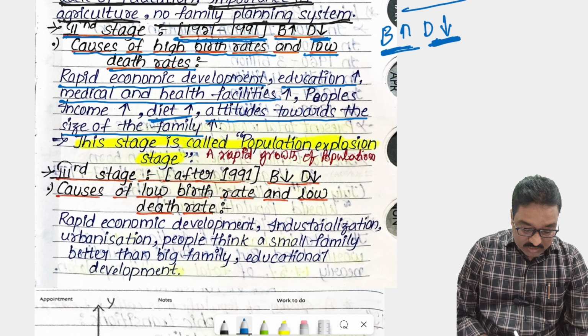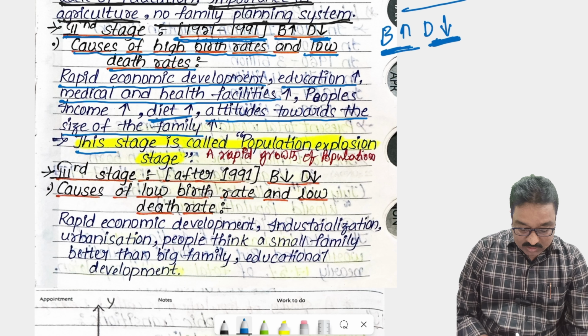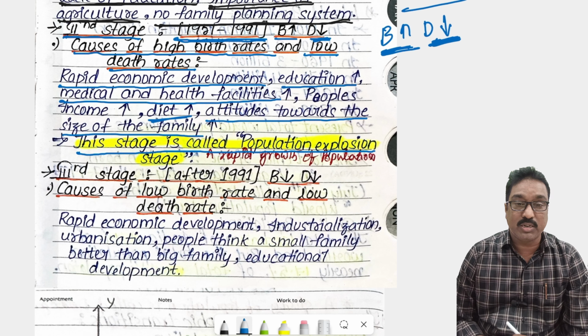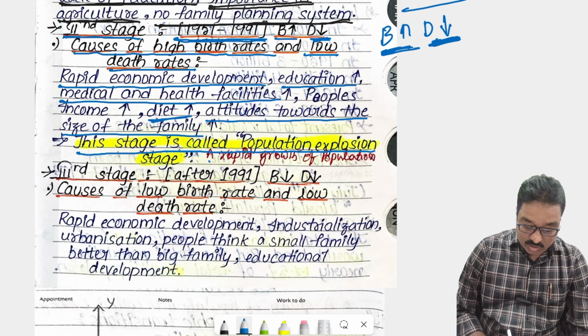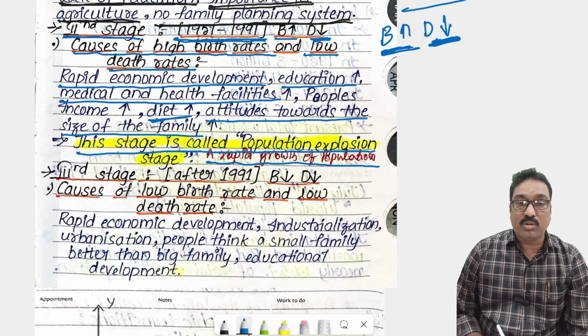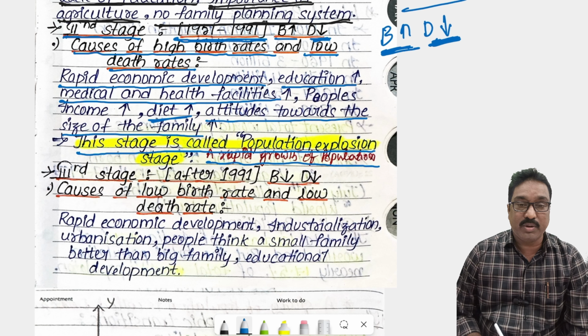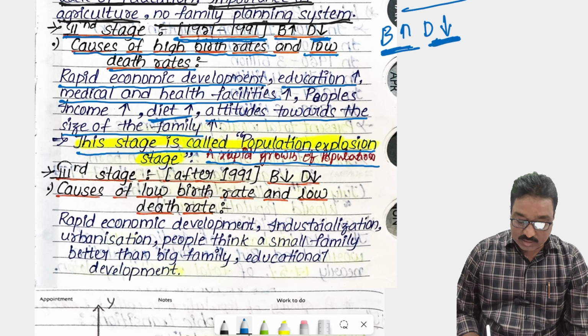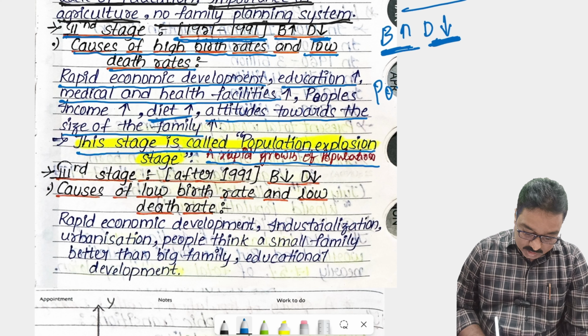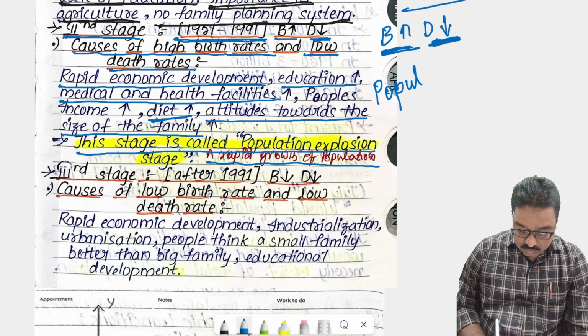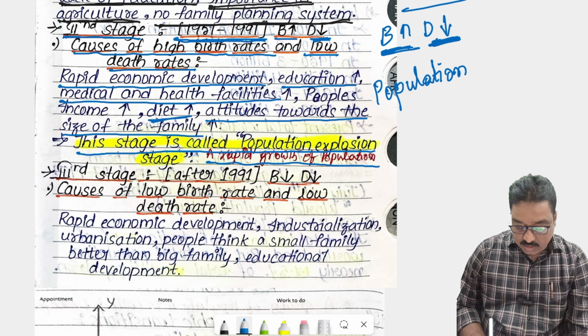And this second stage is called the population explosion stage. Population explosion means rapid growth of population. Rapid growth in the second stage from 1951 to 1991. That stage is called the population explosion stage.